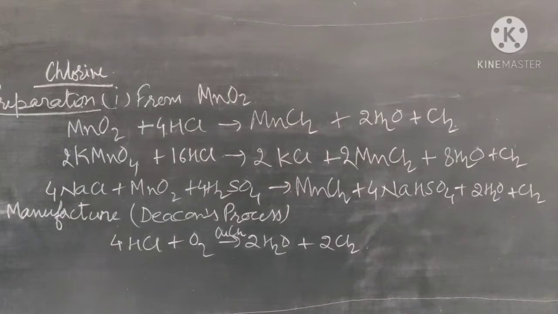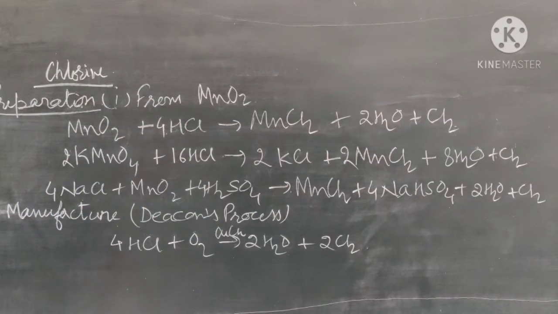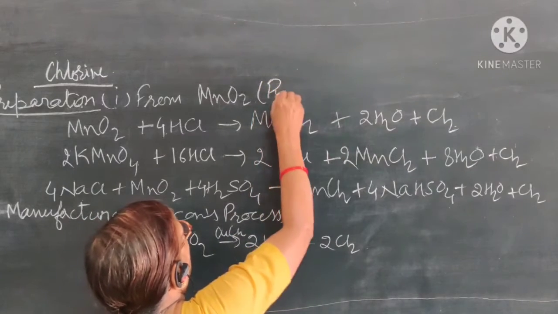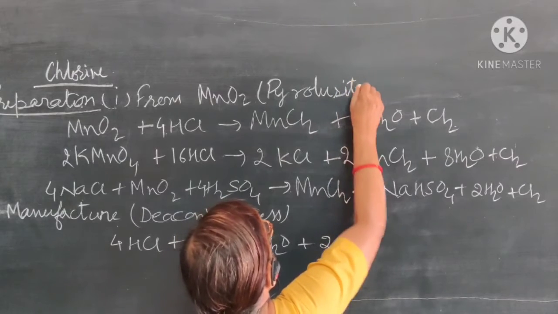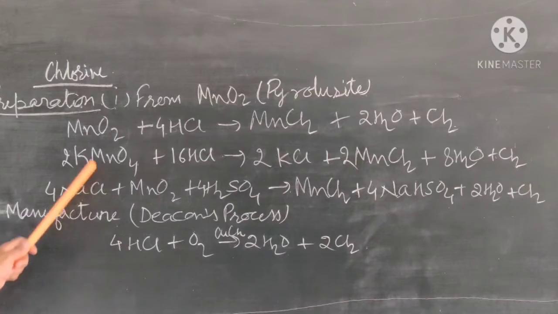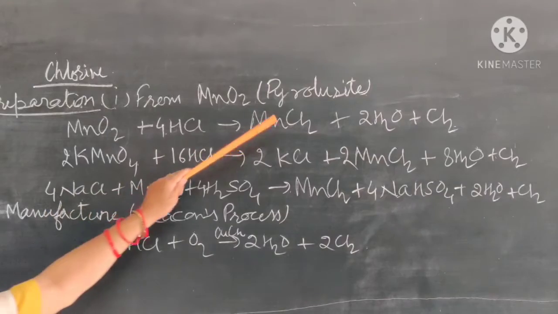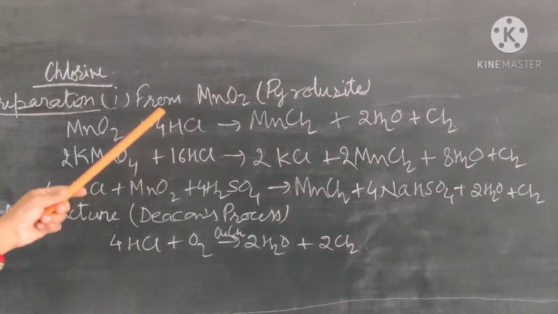So first we will study the preparation of chlorine, first from manganese dioxide, which is also called pyrolusite. This is pyrolusite ore. So chlorine can be prepared by the reaction of manganese dioxide with HCl. Manganese dioxide, when reacted with HCl, forms manganese chloride, H2O, and chlorine gas. Here we take the concentrated hydrochloric acid.